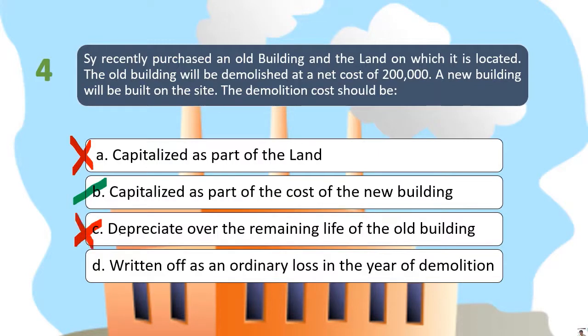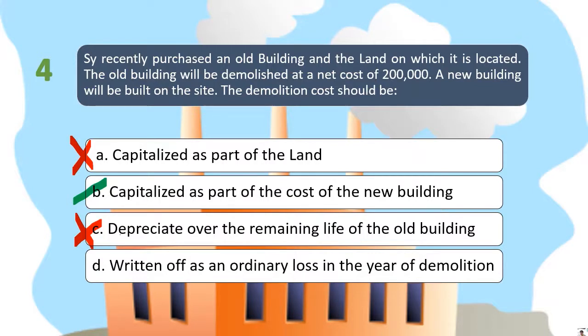Letter C is also wrong kasi dinidemolish na nga natin yung old building. So therefore, wala na po tayong time para i-depreciate pa yung old building since the concept of demolition is to recognize the cost of the old building since a new building will be constructed. So the demolition cost, as I mentioned earlier, must be capitalized. So ibig sabihin wala na po tayong i-depreciate, hindi na po natin ilalagay yon as part of the depreciation ng old building.